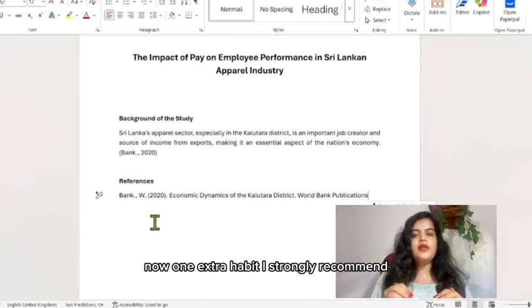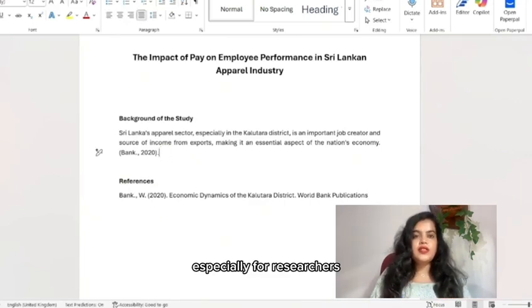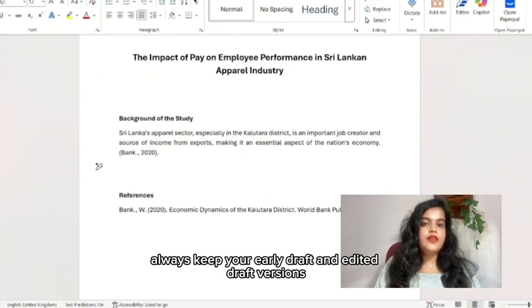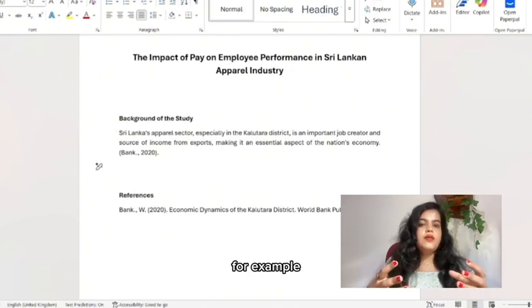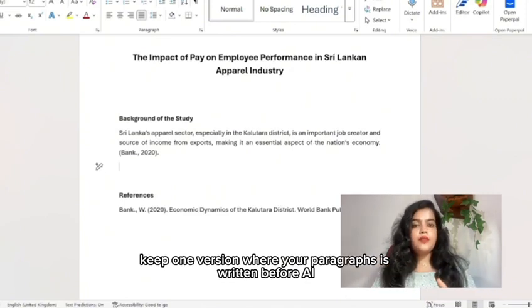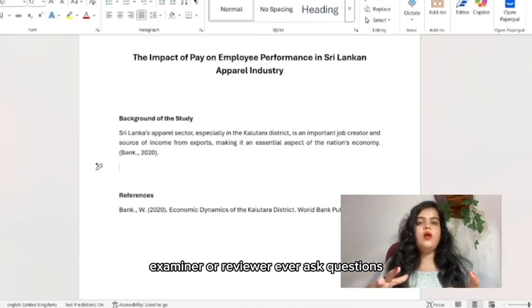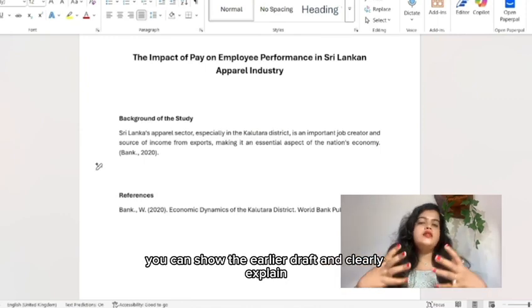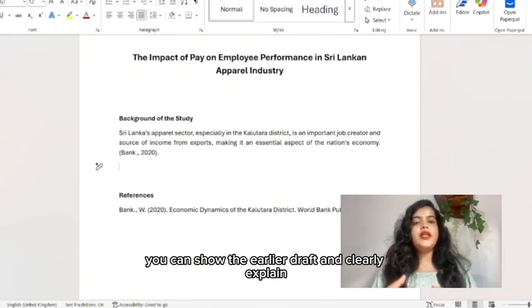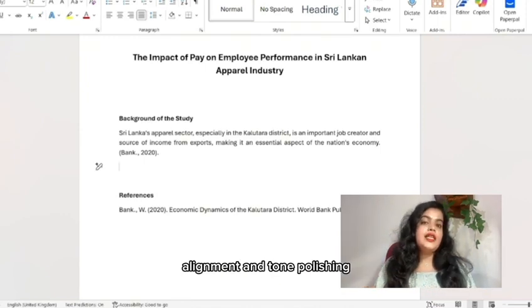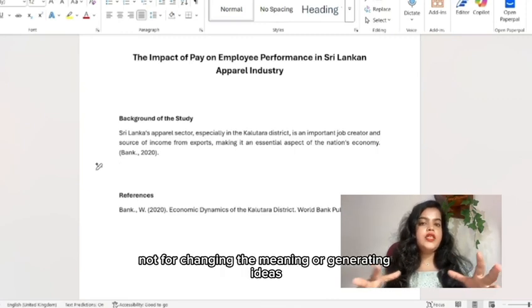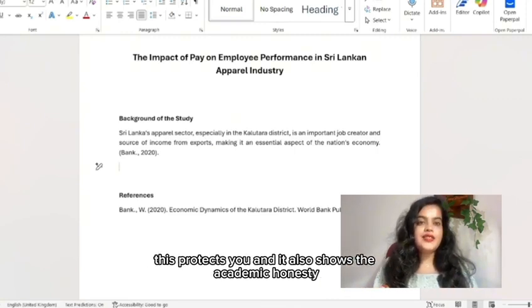Now one extra habit I strongly recommend, especially for researchers: always keep your early draft and edited draft versions. For example, keep one version where your paraphrase is written before AI, and keep the later versions after you used AI for clarity. If a supervisor, examiner, or reviewer ever asks questions, you can show the earlier draft and clearly explain you used AI only for grammar, readability, alignment, and tone polishing, not for changing the meaning or generating ideas. This protects you and it also shows academic honesty.